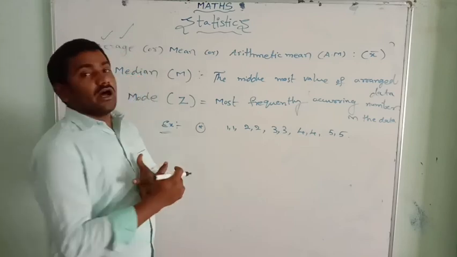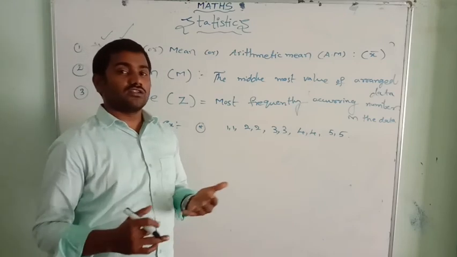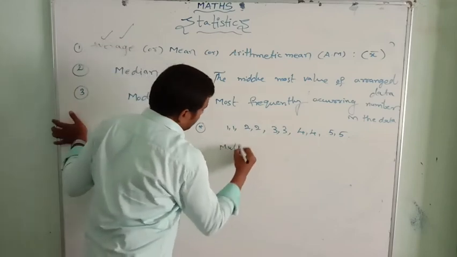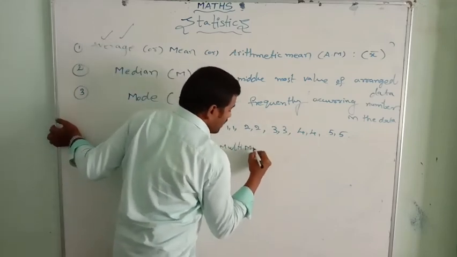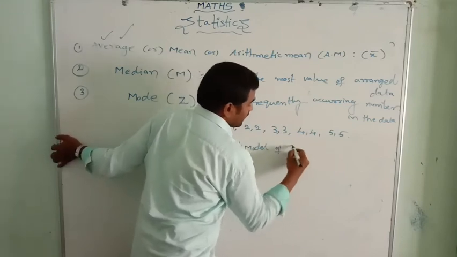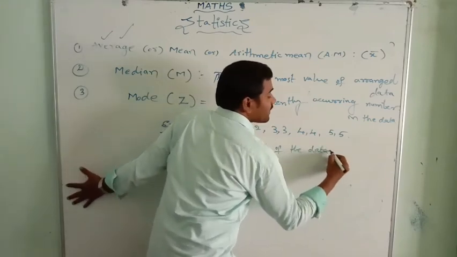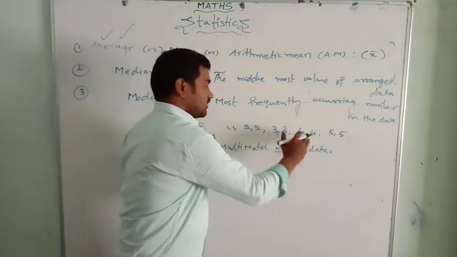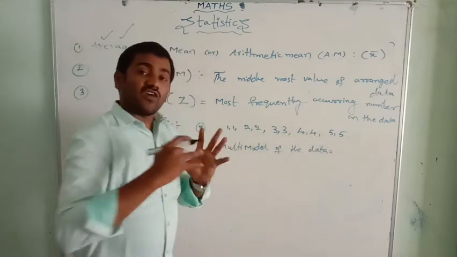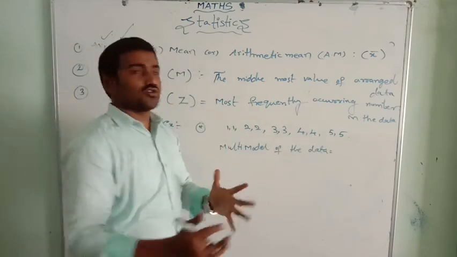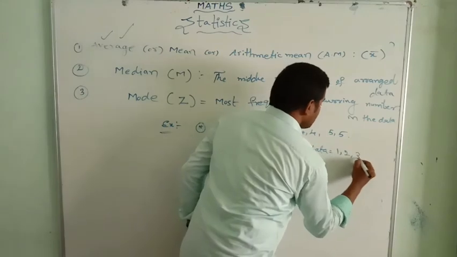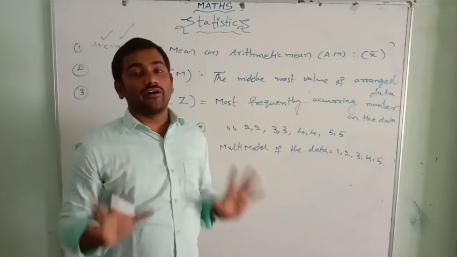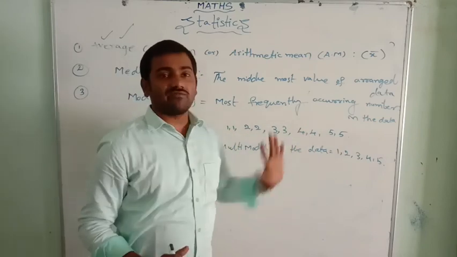Here, the mode is multimodal of this data. Multimodal is more than 2 modes. It's called multimodal of the data. Every observation is a mode here, because there are 5 observations, 1, 2, 3, 4, 5, and these 5 observations are repeating the same number of times. So the modes are 1, 2, 3, 4, 5. All the observations are modes here because they are repeating the same number of times.